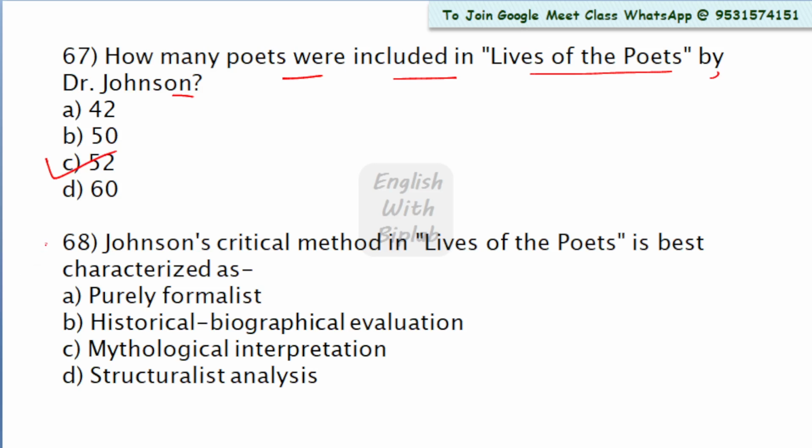Now come to question number 68. Johnson's critical method in Lives of the Poets is best characterized as purely formalist. No. Historical biographical evaluation. Mythological interpretation. No, no such mythological interpretation is found. Structuralist analysis is quite prevalent here. So D is the right answer.